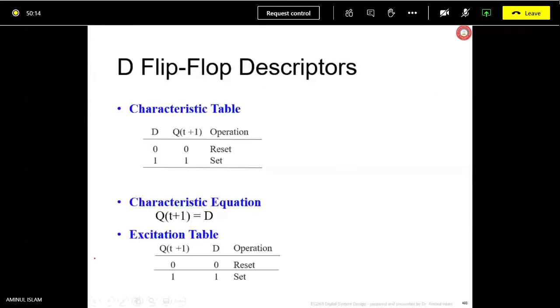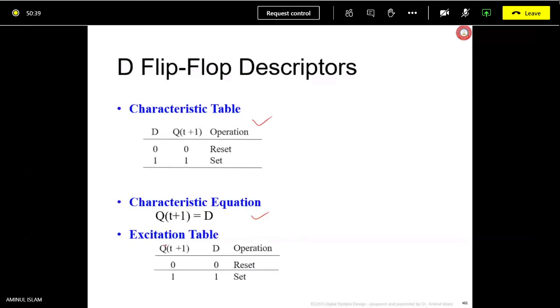There's something we are going to discuss here. What we have already discussed: the D flip-flop characteristic table is given here, and the characteristic equation is given. The excitation table is new; we have not discussed it. It may be required later on. For the excitation table, Qt plus 1 equals 0, and for that, D equals 0.